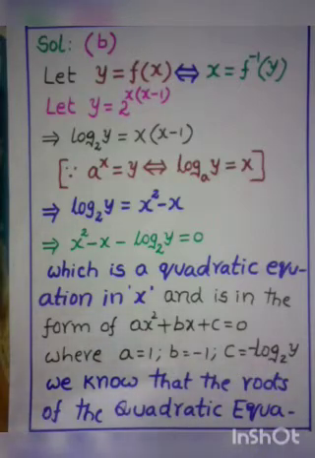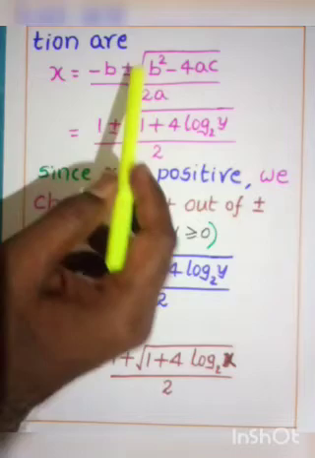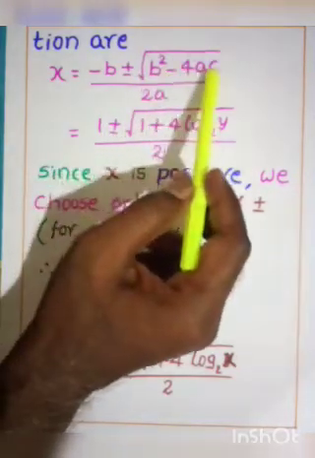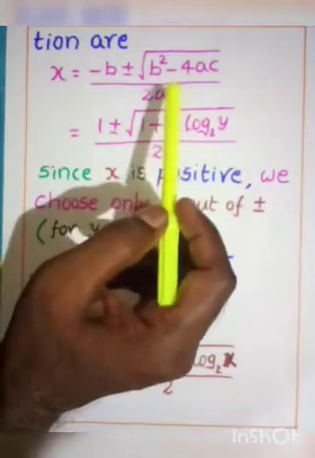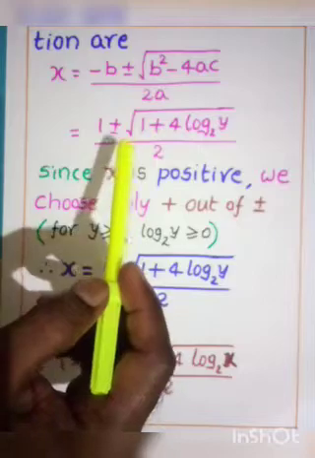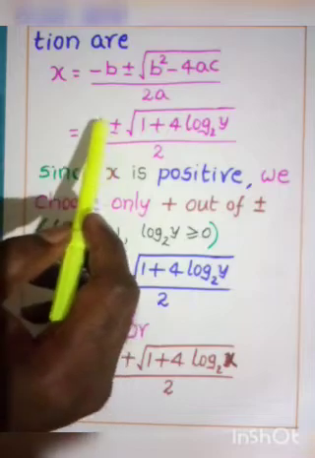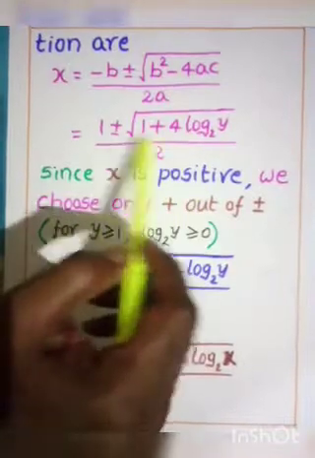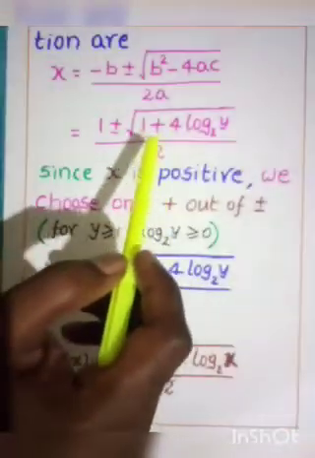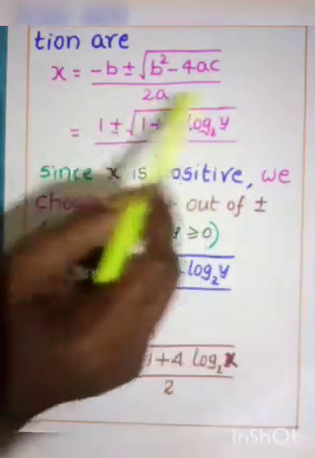Now we know that the roots of a quadratic equation are x is equal to minus b plus or minus square root of b square minus 4ac, by 2a. These are the roots of the given quadratic equation. Now let us substitute the values of a, b and c in this formula. Here we get this step: 1 plus or minus square root of 1 plus 4 log y base 2, whole divided by 2. Understood this step, my dear children?